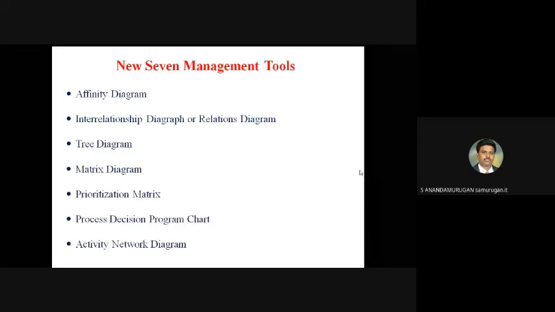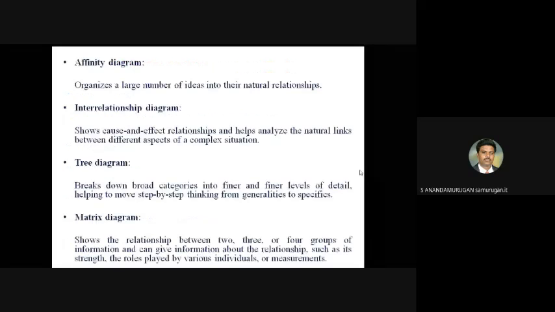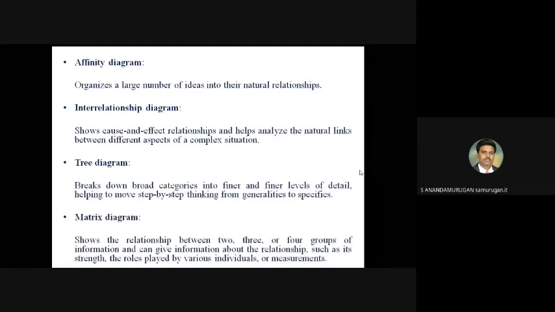First, we see the abstract of each tool. Affinity diagram: this tool organizes a large number of ideas into their natural relationships. This affinity diagram will be helpful for getting more ideas on how to achieve quality. It organizes a large number of ideas, so to get ideas for the purpose, the affinity diagram is useful.